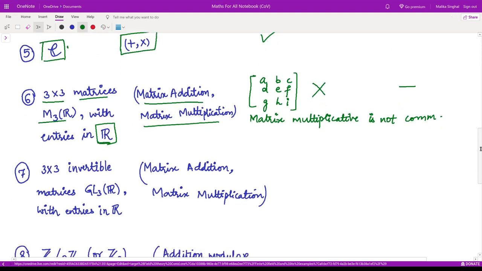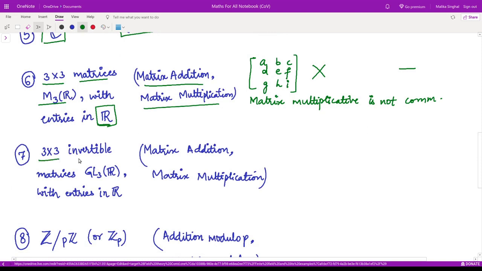Right? The next example is all 3 cross 3 invertible matrices, GL3(R). What is this notation? It suggests that it is the general linear group, basically a group, right? So this is the general linear group of order 3 whose entries are in R. The speciality of this group is that it contains all the invertible matrices, that means the determinant of all the matrices given here is non-zero.